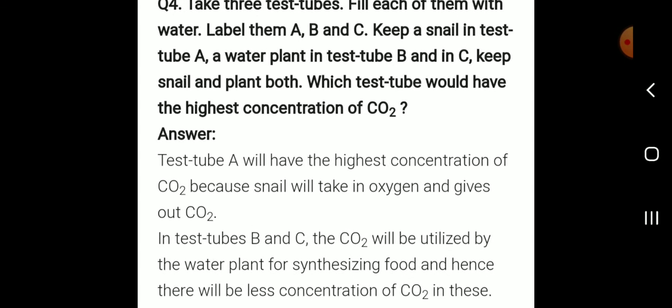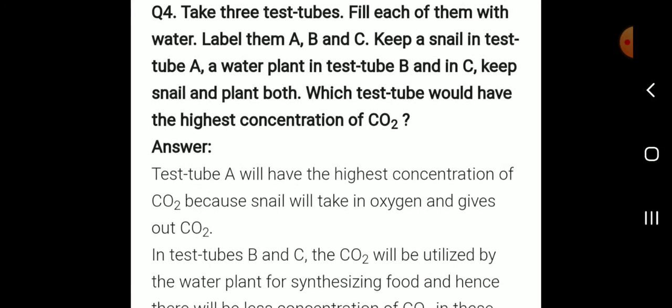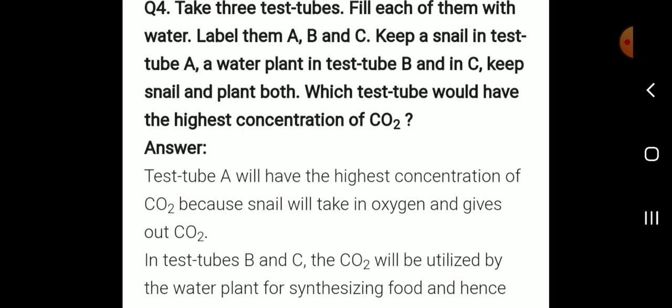Next, take test tubes, students. Fill each of them with water. Label A, B and C. Keep a snail in test tube A. Water plant in test tube B. Then C: keep snail and plant both. Okay. Which test tube would have the highest concentration of carbon dioxide?